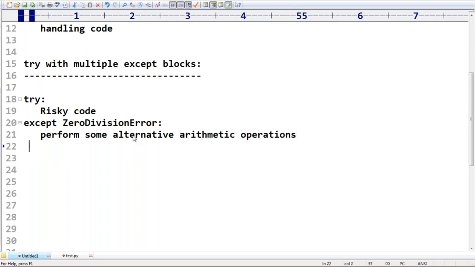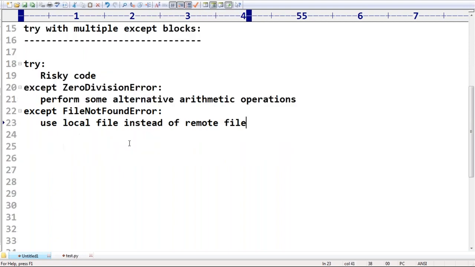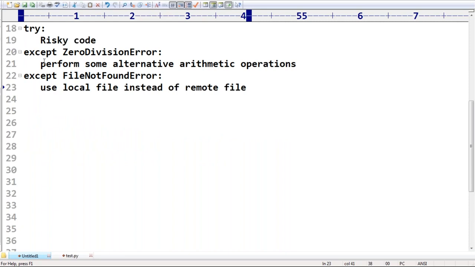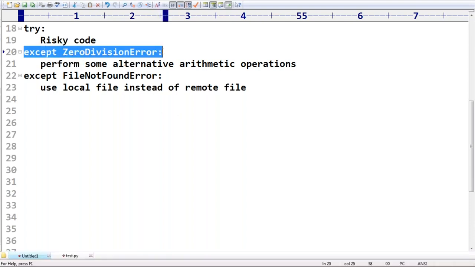Maybe you may get a file not found error. If a file not found error is going to come, use a local file instead of remote file. Because the way of handling exception varies from exception to exception, correct? That's why for every exception type, compulsory we require to write a separate except block.